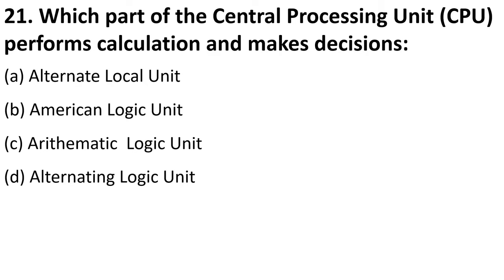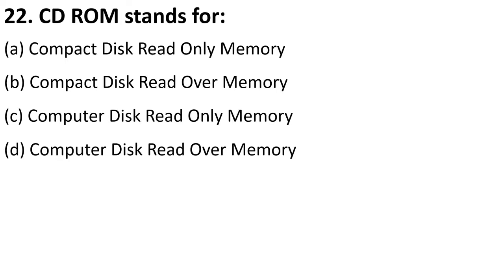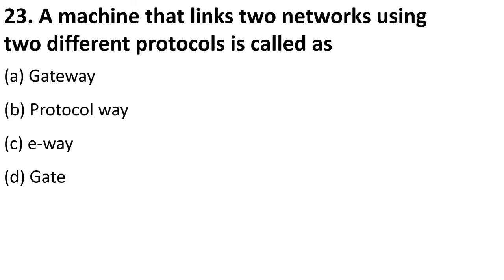Which part of the CPU performs calculations and makes decisions? So the part of the CPU that does these mathematical operations is called ALU, arithmetic logic unit. So if you look at the options, option C is the right answer. Okay, next. CD-ROM stands for. So CD-ROM, students, it is compact disk read-only memory. Option A is the right answer.